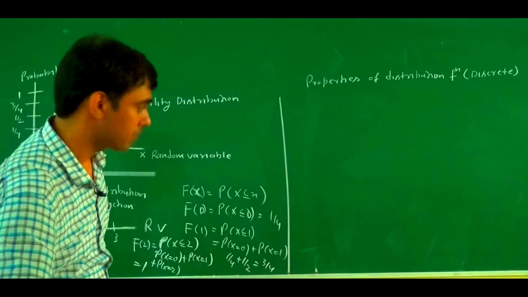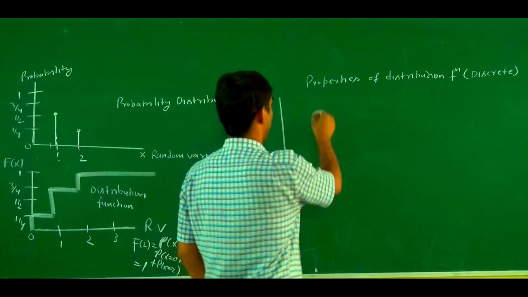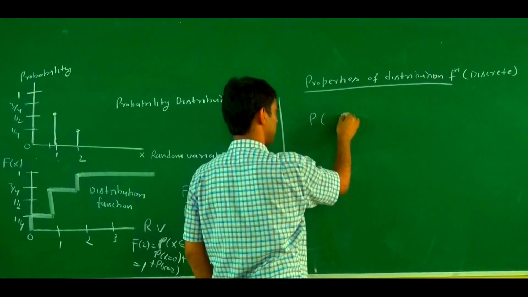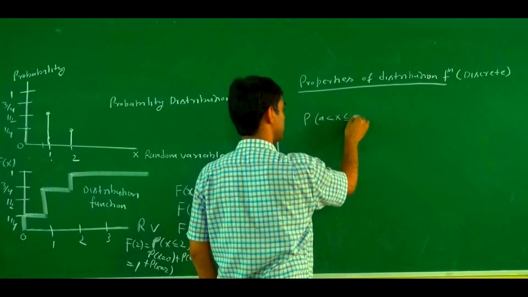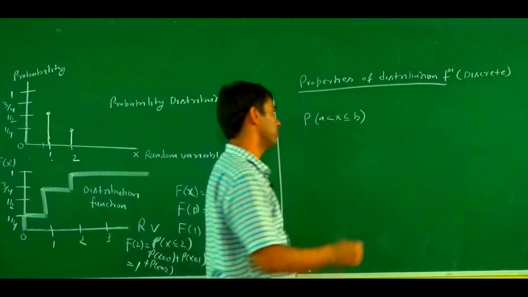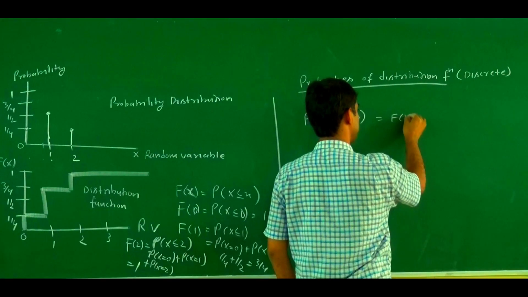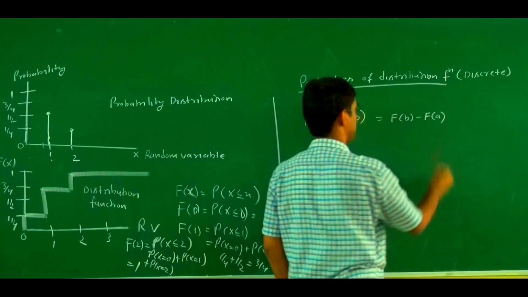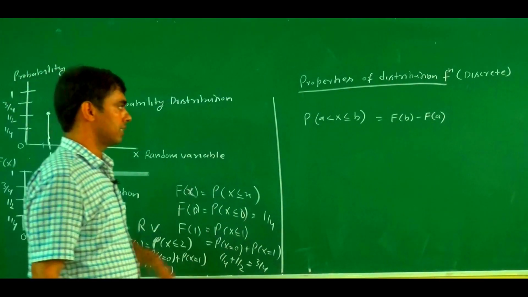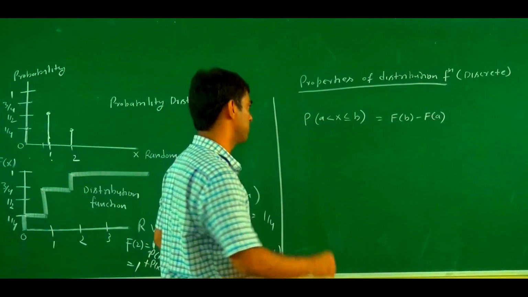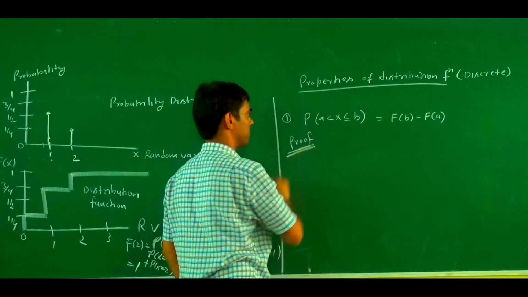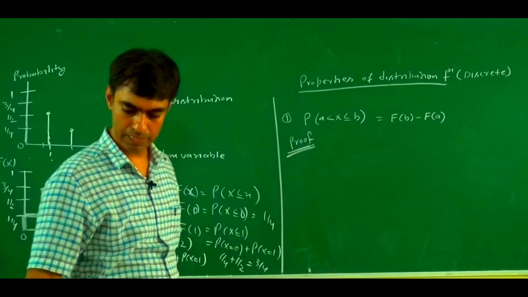So for a discrete distribution function, what is the property? The property is: probability of x greater than a and less or equal to b equals F of b minus F of a. This is the first property, and it is a very important property to find out a probability.